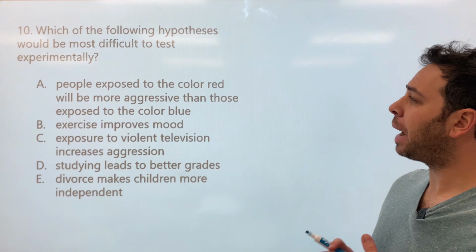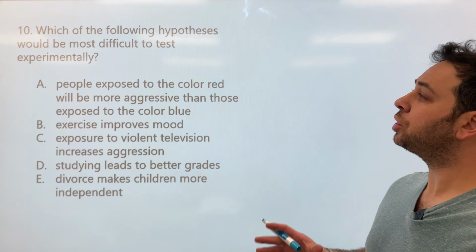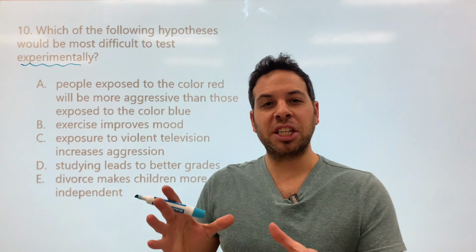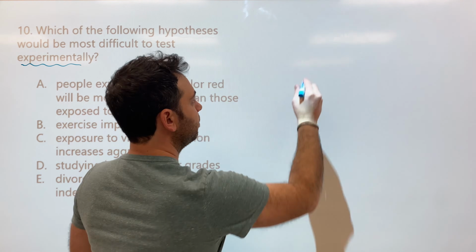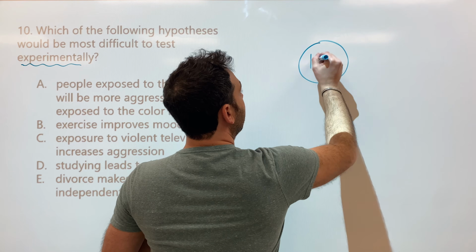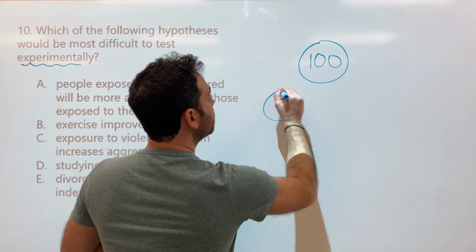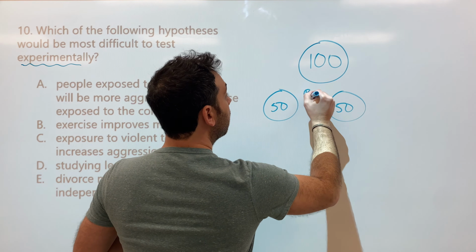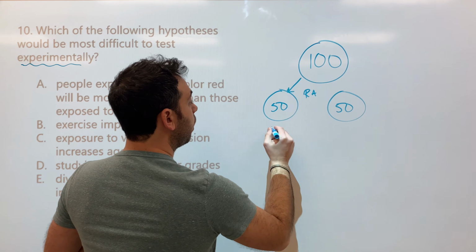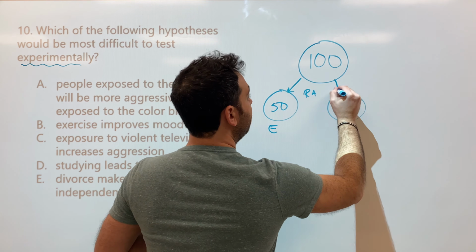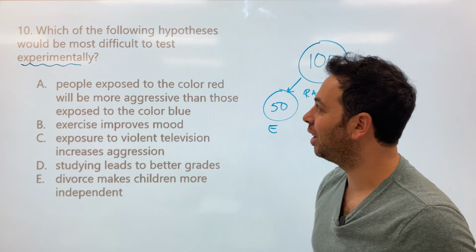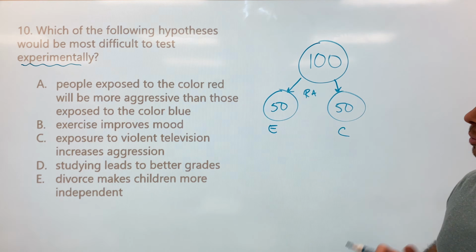All right, number 10. Which of the following hypotheses would be most difficult to test experimentally? All right, what do we got to do? When we think about experiments, how many circles? 3. All right, we have our circle. We got our 100 participants. I know we always come back to this, but that's our visual. And we randomly assign them, RA, random assignment. 50 go into our experimental group. 50 go into our control group. There's our setup, right, with experiments. So what would be difficult to test experimentally?